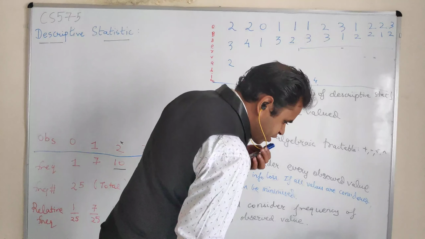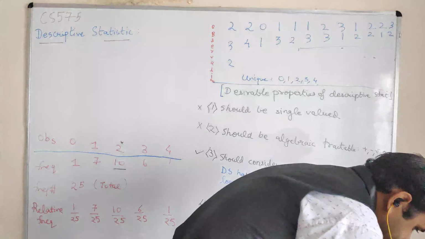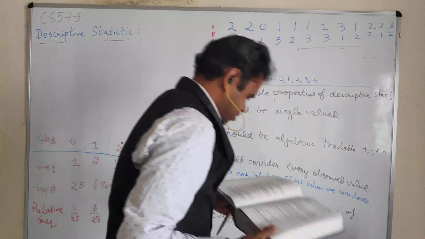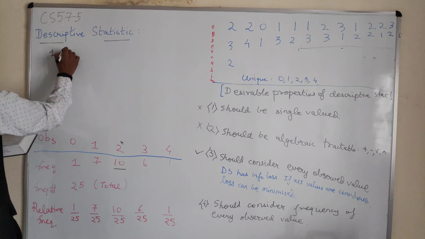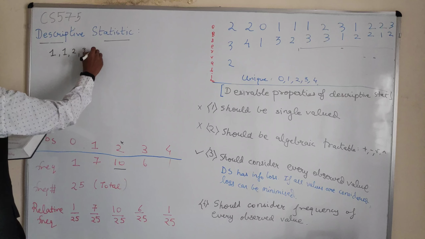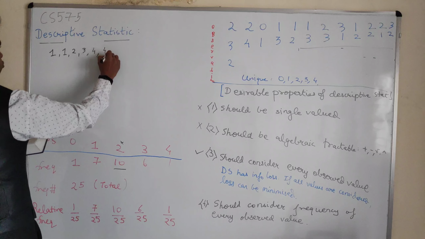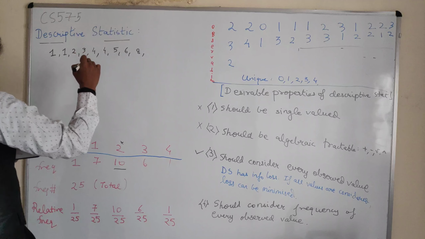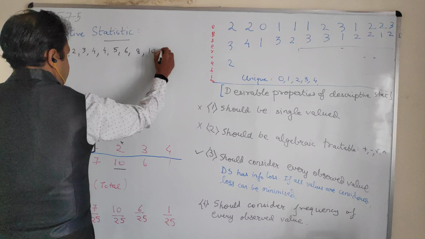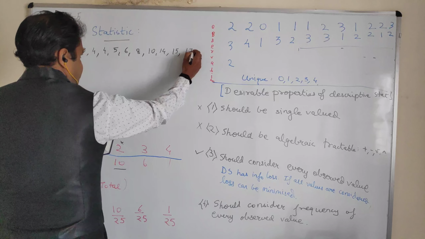So let us say we have a group of numbers. Let me just take a book and try to write the examples. So we have 1, 1, 2, 3, 4, 4, 5, 6, 8, 10, 14, 15, and 17.